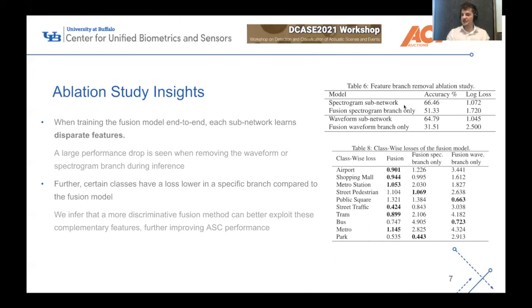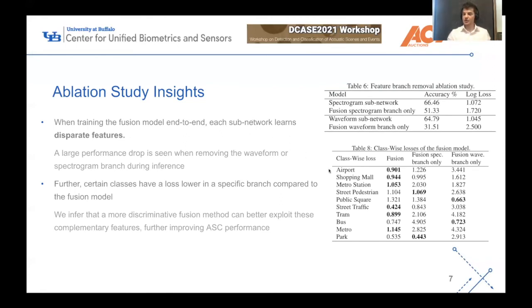If we look at this Table 6 on the right-hand side, we see that the spectrogram branch in the fusion setting actually performs much worse than when it was trained independently. And the same thing happens with the waveform branch. So what we infer from this is that there are really disparate features being learned when it's trained end to end. And when it is fused together, it improves performance.